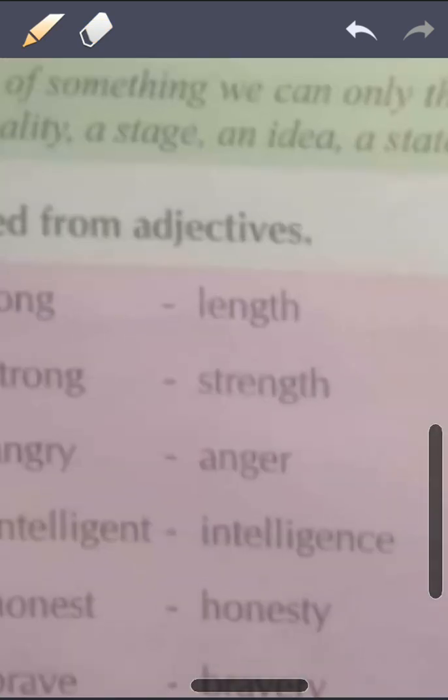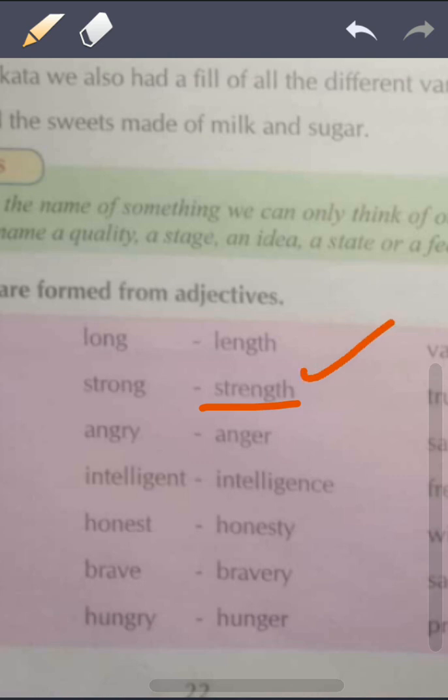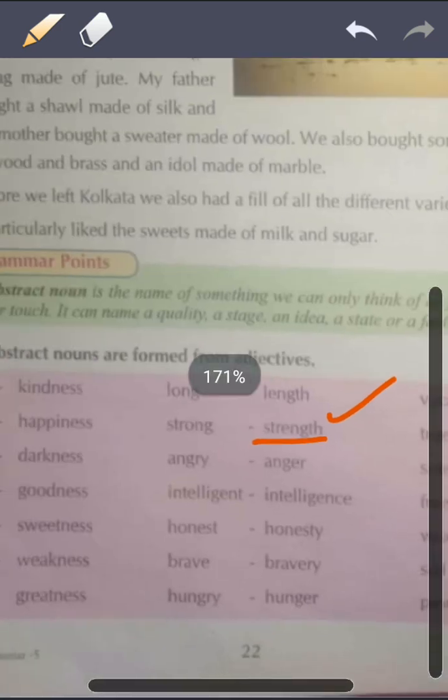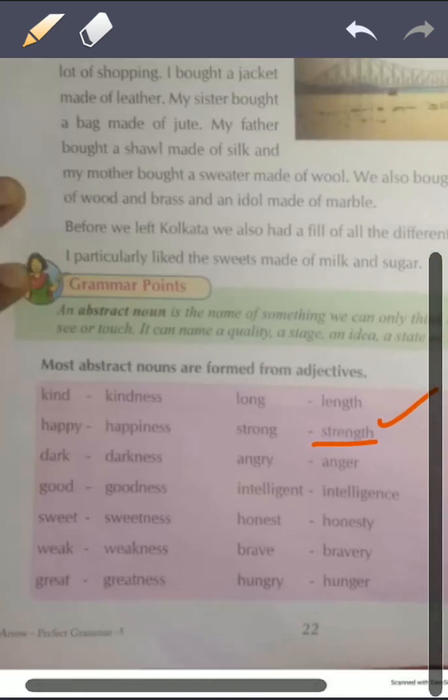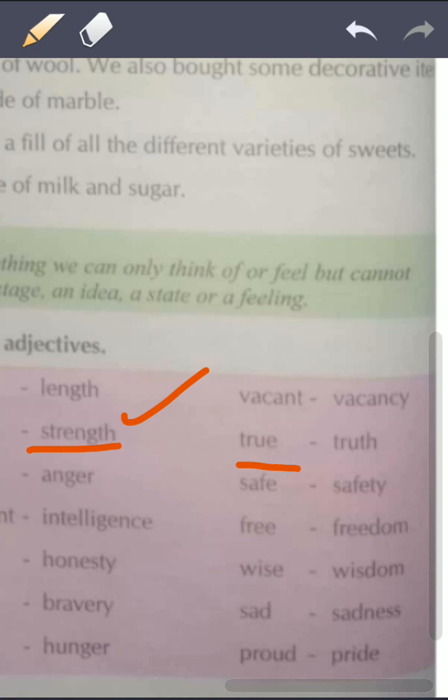He is a very strong person, but when we say he has a lot of strength, strength is something that cannot be touched. It cannot be seen, it can only be felt. We can only feel the strength. So strength is an abstract noun.